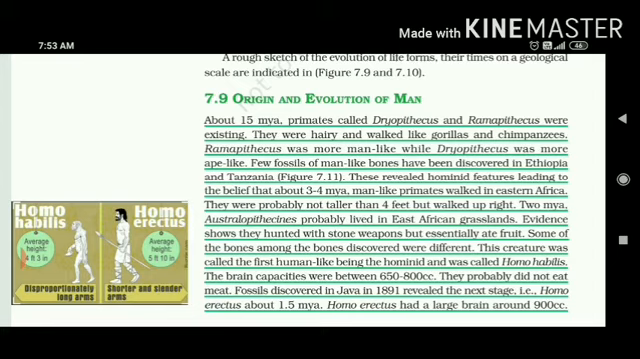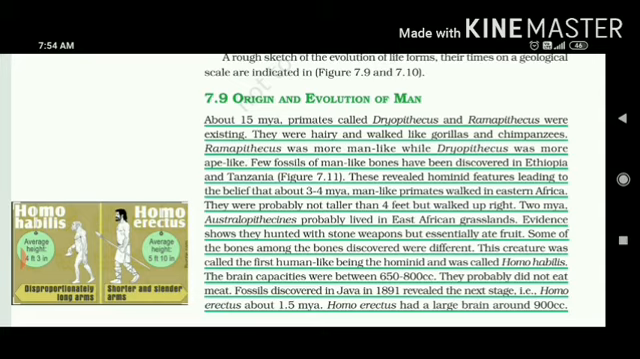Some fossils were obtained in Ethiopia and Tanzania. These revealed some characteristics near 3 to 4 million years ago, and these kinds of primates walked in Eastern Africa. So if the question comes, from where the evolution of man started, the answer will be Africa.